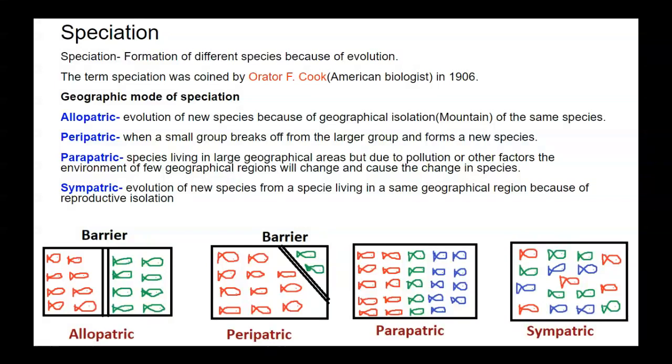Then the fourth is sympatric. Sympatric is the evolution of a new species from a species living in the same geographical region, and it is because of reproductive isolation. Here there is no change in environment at the sub-regional level, but the speciation is because of reproductive isolation, and it rarely happens in the real world.